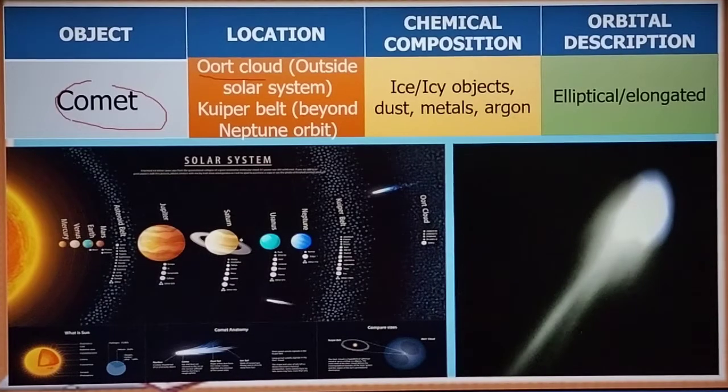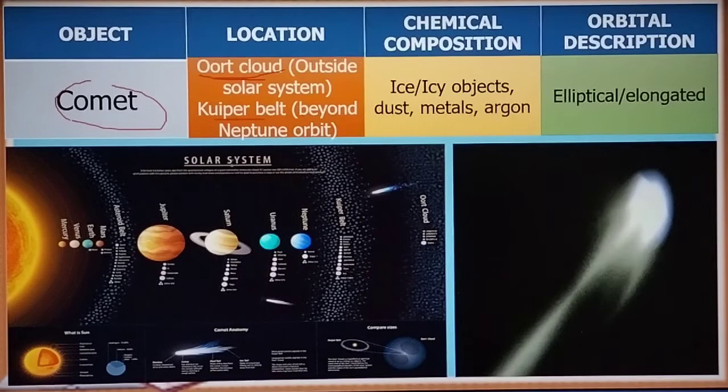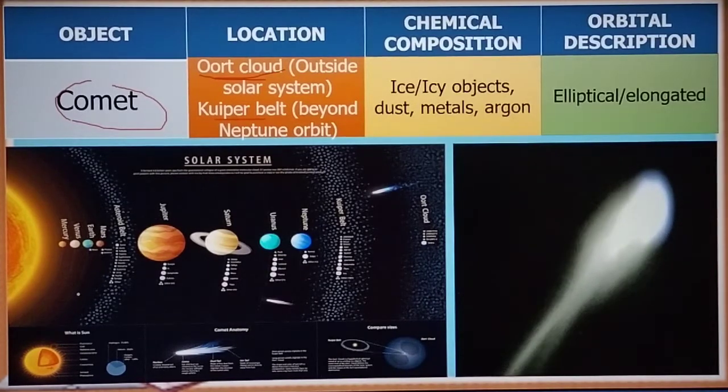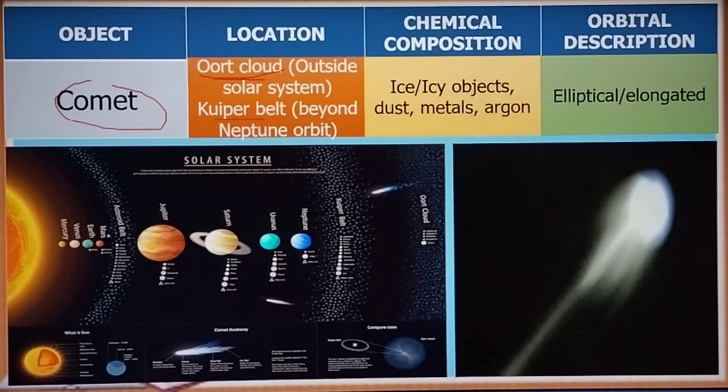Now, to give you an overview of the Oort cloud and as well as the Kuiper belt. So, this is the solar system. So, as you can see, meron ditong sun. Next to sun is the Mercury. Sa planets na. Mercury, Venus, Earth, Mars.